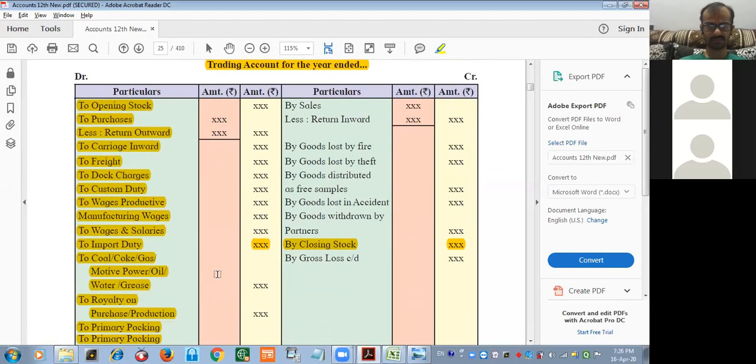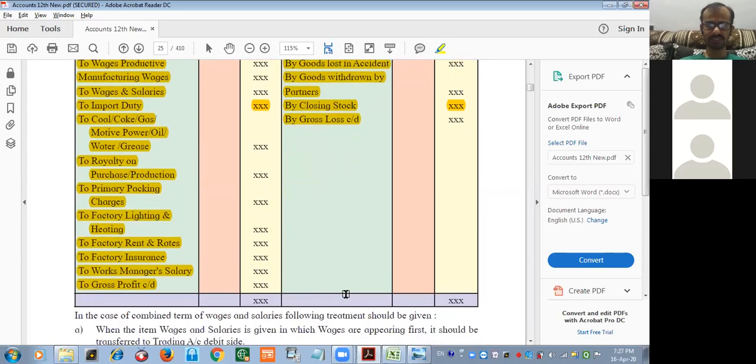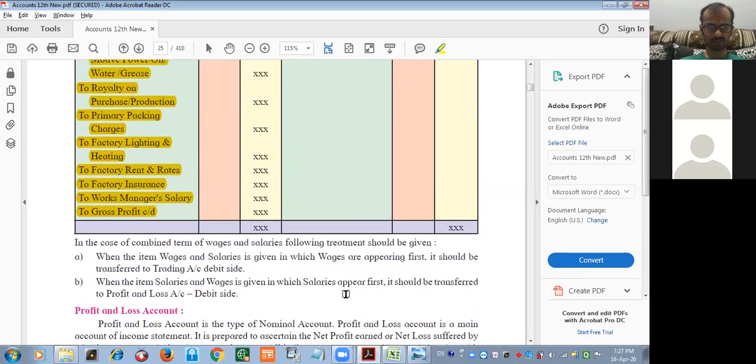Exam. Okay. Credit side: by sales, less return inwards, by goods lost by fire, by goods lost by theft, by goods distributed as free samples, by goods lost in accident, by goods withdrawn by partners, by closing stock, and by gross loss carried down. So these are the credit side items given over here. That is direct income.